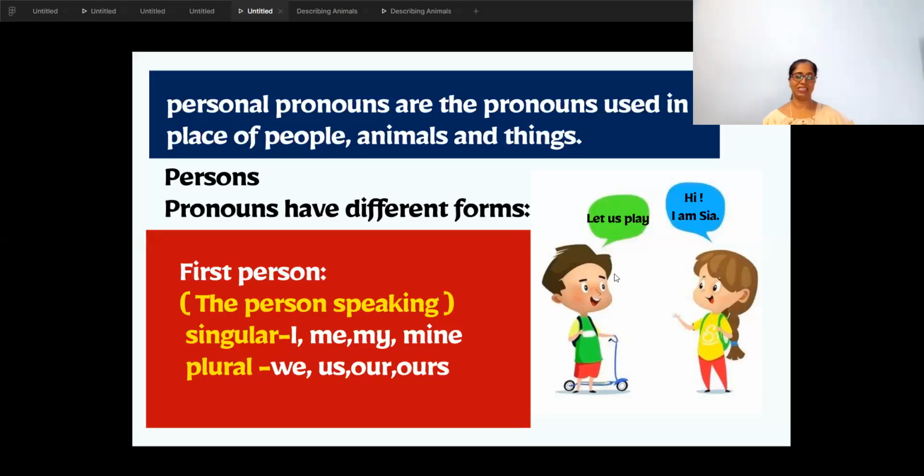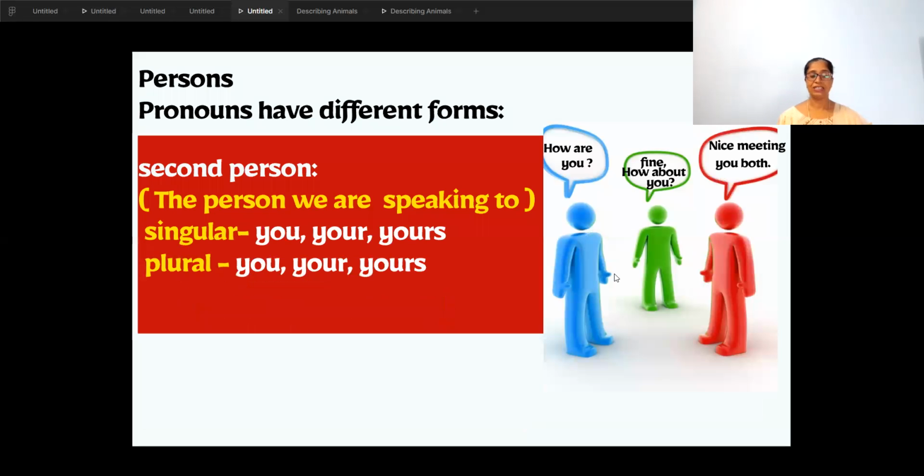Now the second person. The second person is the one we are talking to, the person we are speaking to. So the teacher is speaking to students. So the teacher is the first person and the students are the second person. Look at the picture. There are three persons, one in blue, green, and red. The person in blue is speaking.